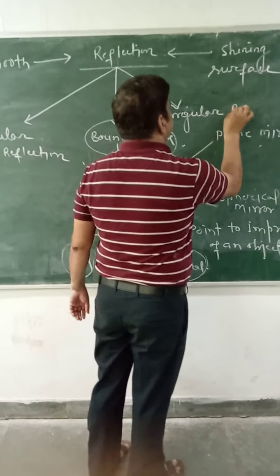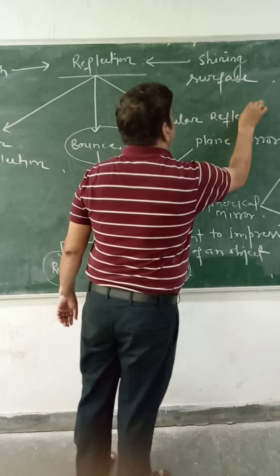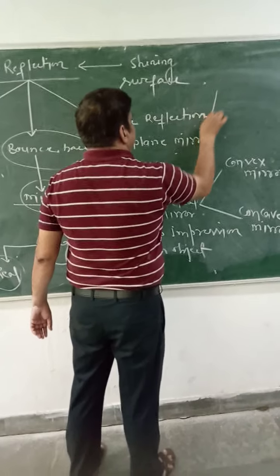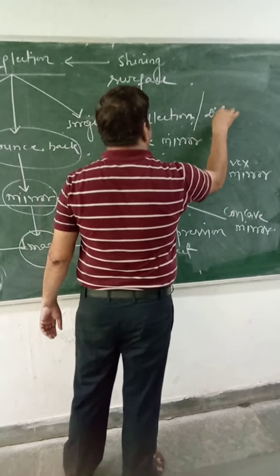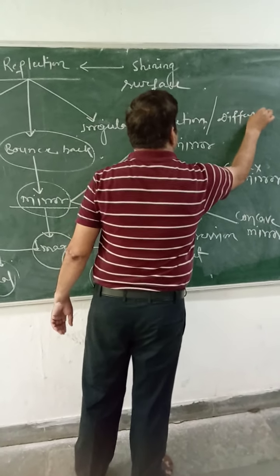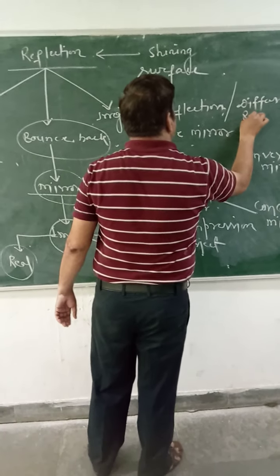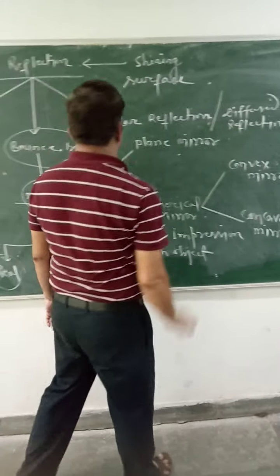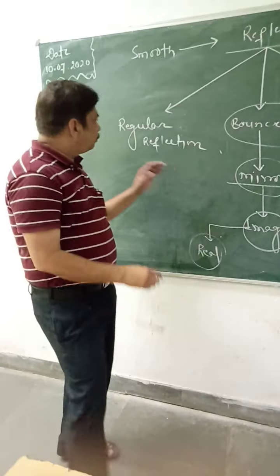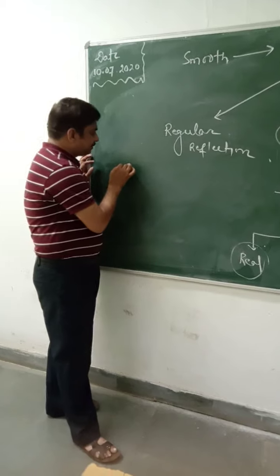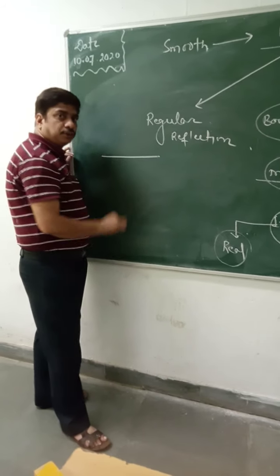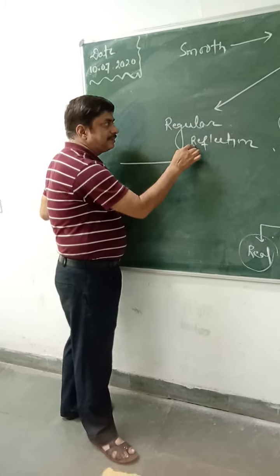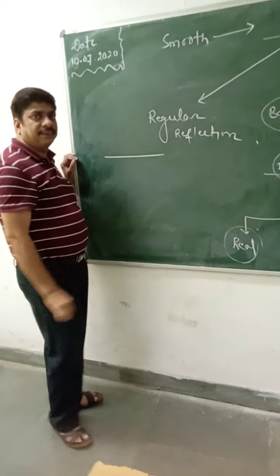Irregular reflection is also known as diffuse reflection. So now you can understand: if the surface is completely smooth and shining, then whatever reflection occurs is known as regular reflection.